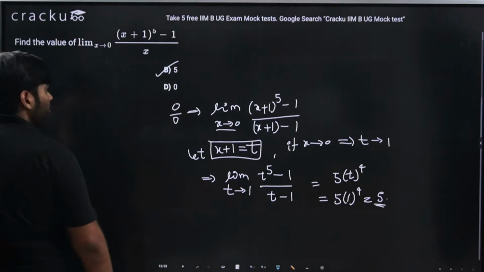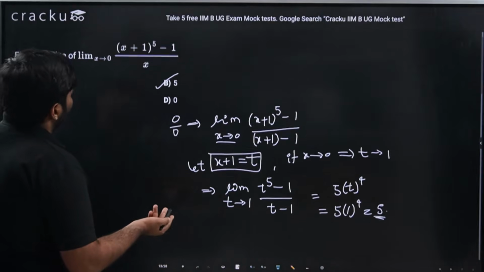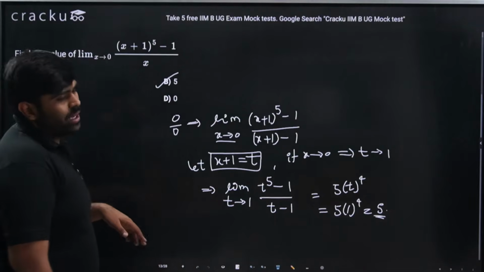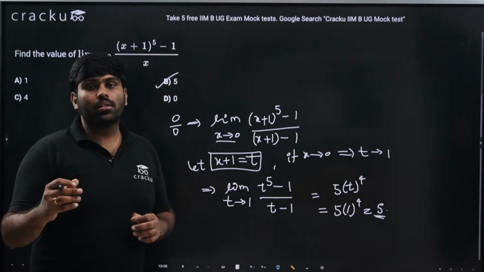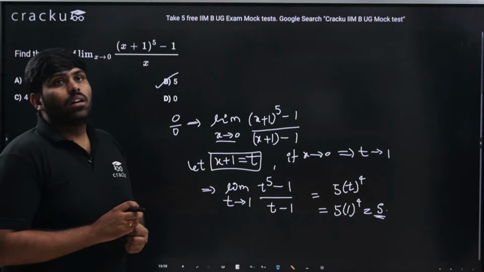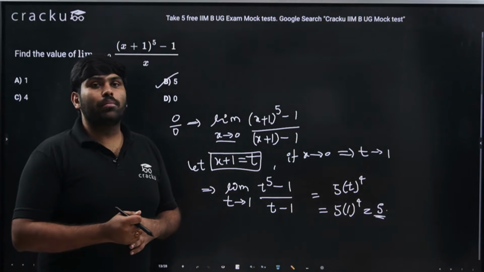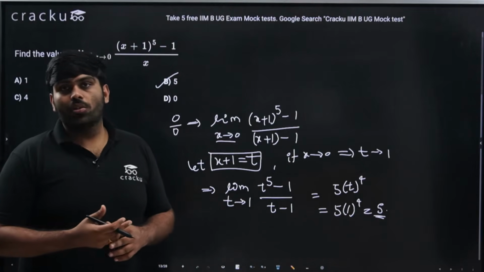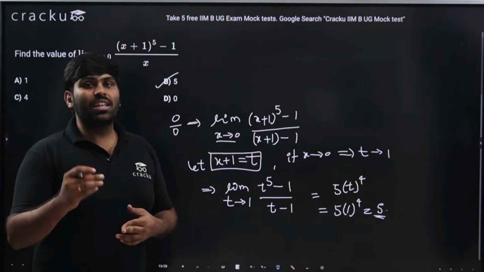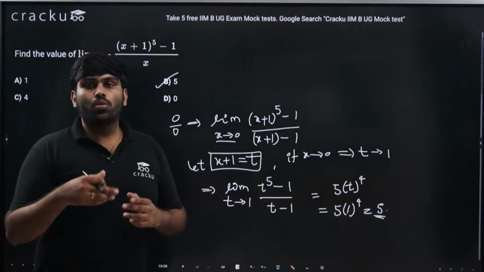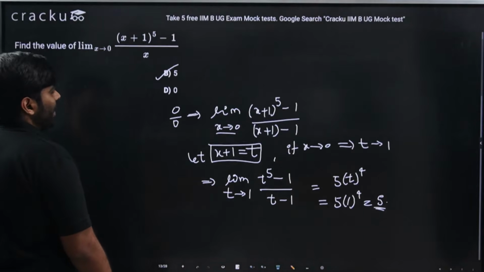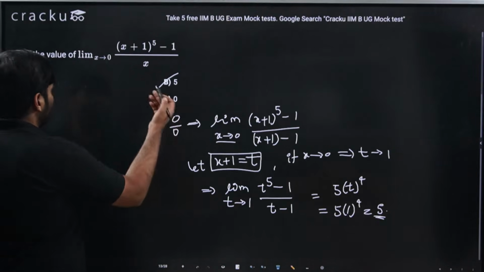B5. Right. So basically, this is a thing where you could easily figure it out by taking x plus 1 as some variable. Sometimes you get a very good question where it takes time to think how to manipulate it or how to get the variable. One of your friends asked just some time before, what if we could not simplify 0 by 0? Actually, you could simplify, but there is a good chance that if a question is framed in a way where it's not easily striking how to choose the variable, how to manipulate it, you won't be able to answer it. That comes with a lot of practice. So this is the way for this particular question.